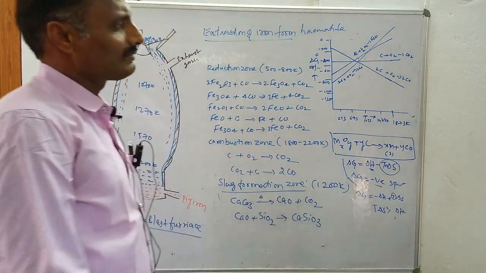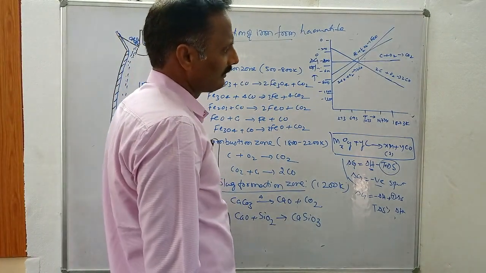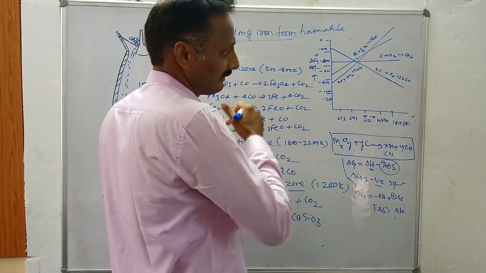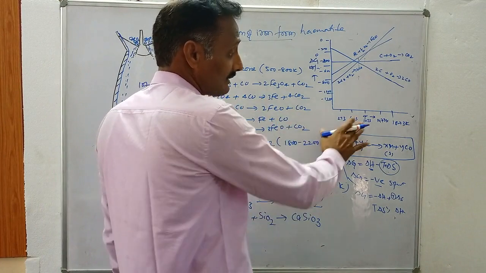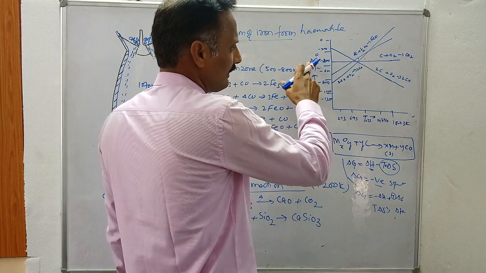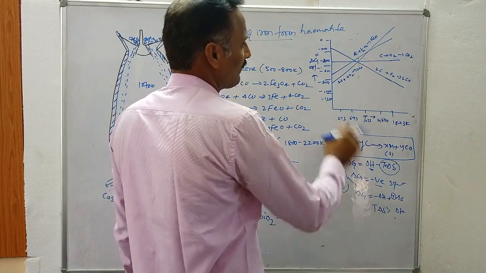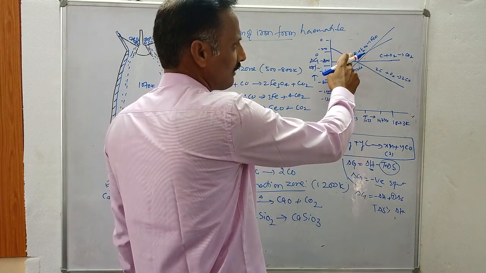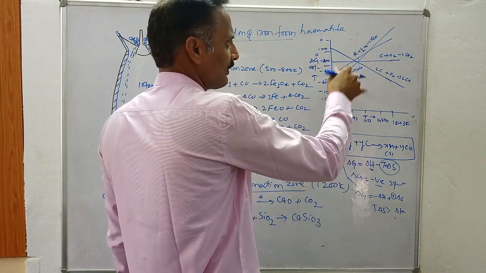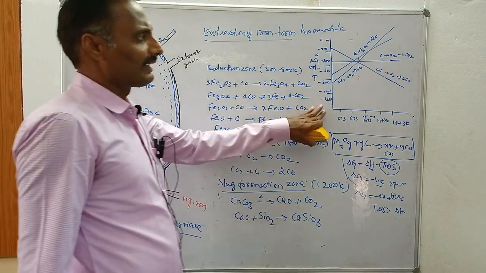Ellingham diagrams mainly explain the thermal stability and instability of metallic oxides. As temperature increases, all the curves move upwards. That indicates delta G becomes more and more positive. When delta G becomes more positive, the metallic oxides are thermally unstable, and the metallic oxide converts into metal. This is the main importance of Ellingham diagrams.